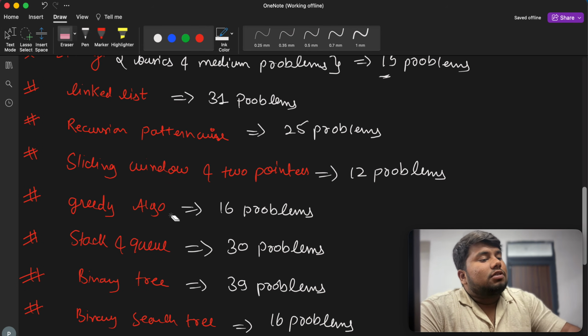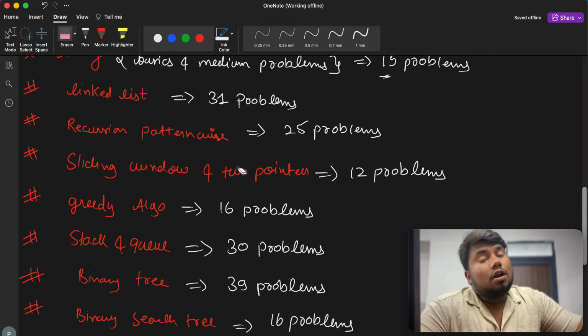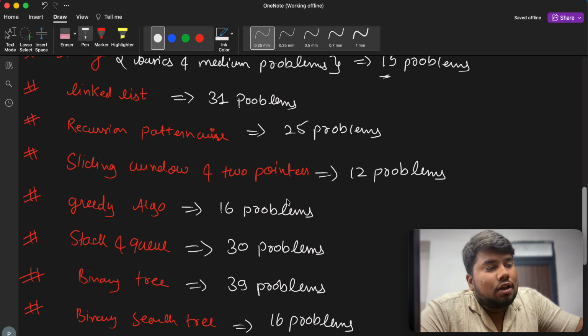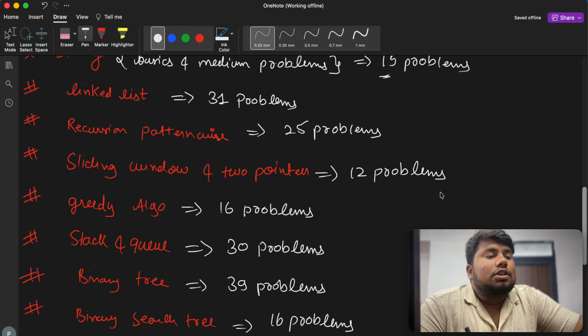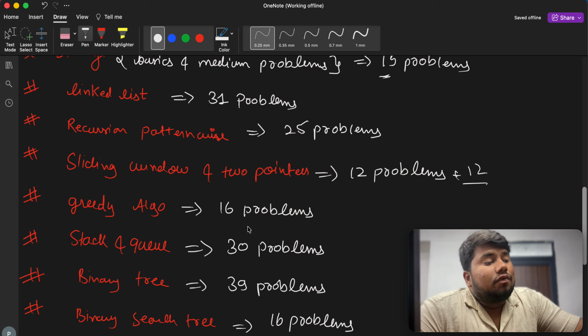Then we have sliding window and two pointers. First we understand what the two pointer approach is. We'll solve some problems, 10 questions on two pointers. Then we'll go for the sliding window approach. For sliding window, first we'll go for Kadane's, then we go for sliding window. We have 12 questions, and 12 more questions, so it's 24 questions. Now for greedy algorithm we have 16 to 20 questions, but we have some 60 problems right now, as we have found some patterns.